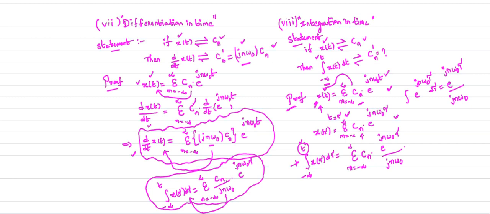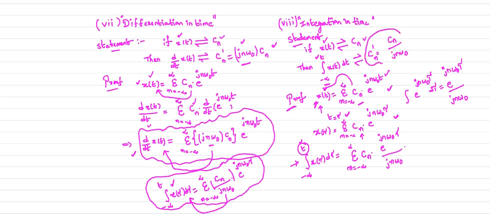This factor Cn by jn omega naught is the coefficient of the integral of x of tau d tau. Am I correct or not? So the answer is that for the integral of x of tau d tau, your coefficient is Cn divided by jn omega naught.